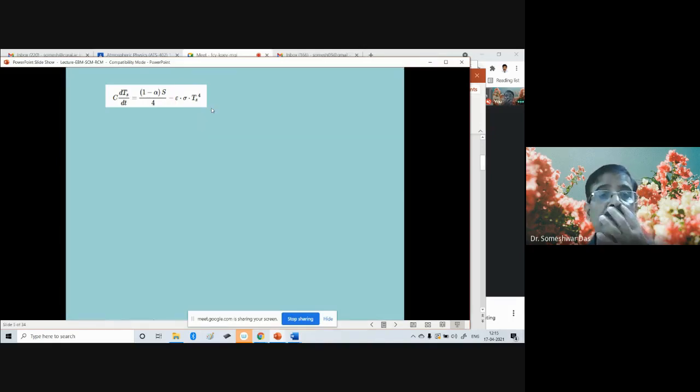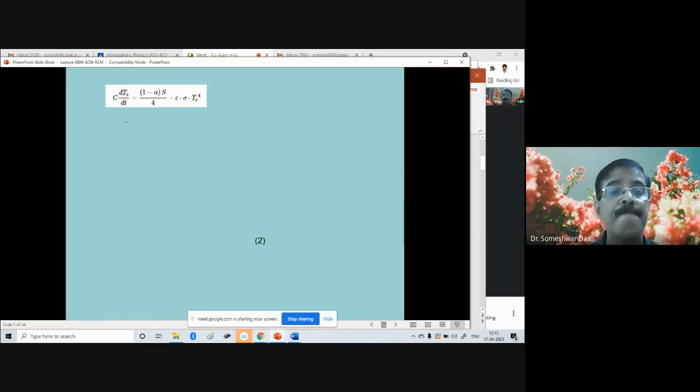So this is basically a budget equation: incoming minus outgoing. This is the incoming energy from the sun onto the Earth, and this is the outgoing after whatever is emitted by the Earth's surface. That is what will determine the change in the Earth's temperature, dTs by dt.